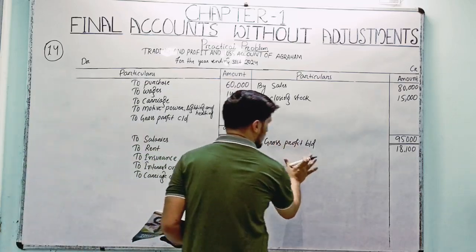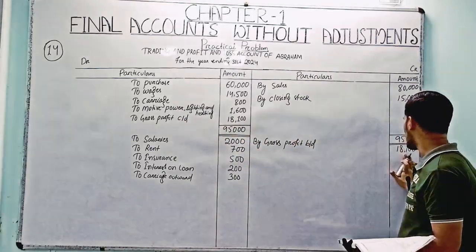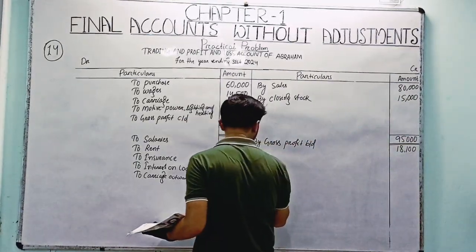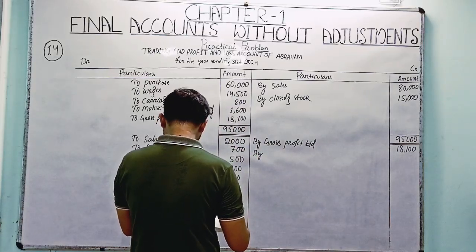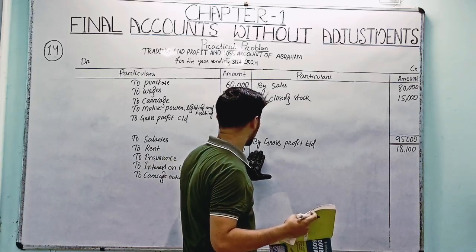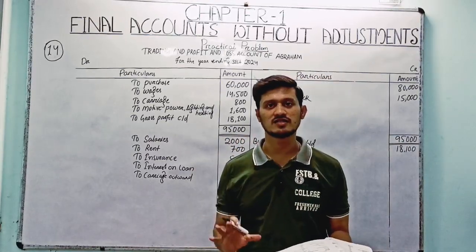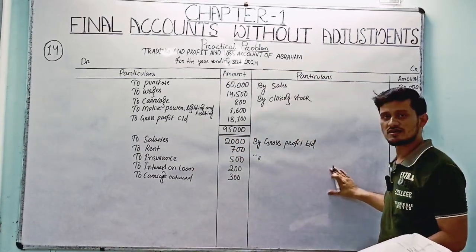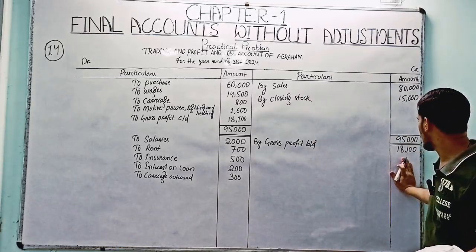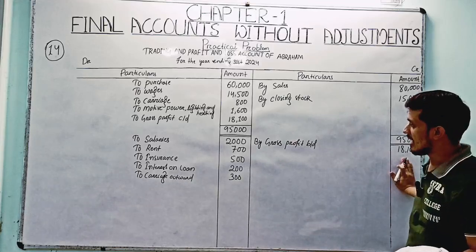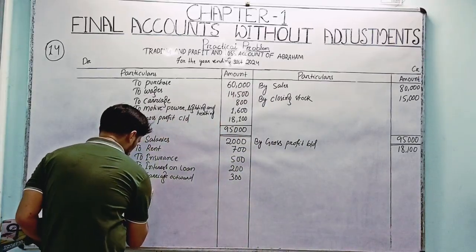Now we are coming to the credit side. Already the gross profit has been transferred from carried down to the brought down 18,100. The next transaction of credit side, nothing here, sorry, it's nothing. Any transaction is not given in this question in the form of income. If there is any transaction of income, then we have to put it here, right? Otherwise, if it is not given, then 18,100 is the total profit, and minus all these expenses you will get the net profit, right? So to net profit,